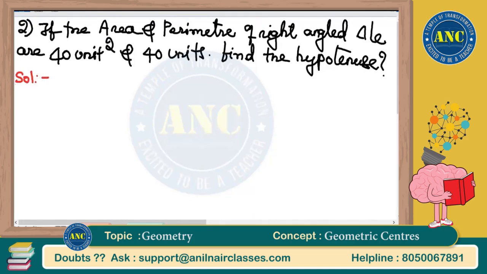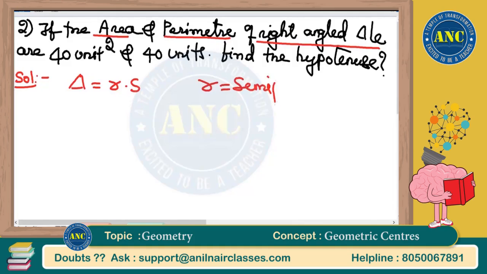The first thing, whenever we are solving a question, we'll underline the important key points. It is a right angled triangle. Area is given and perimeter is given. Now we know two concepts. Delta is nothing but r into s. r is nothing but semi-perimeter minus hypotenuse.